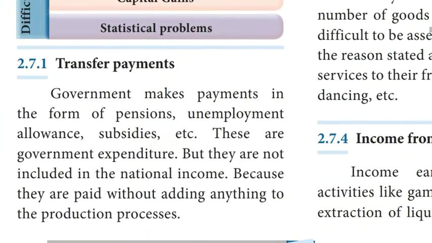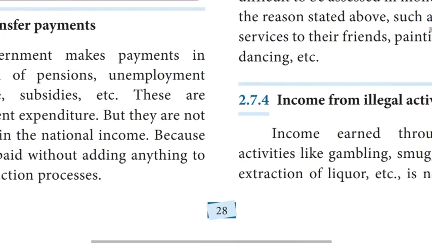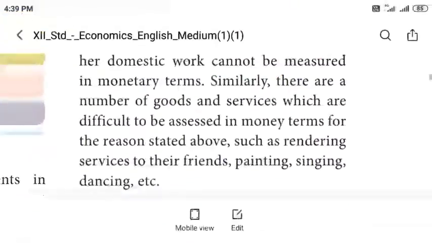First one, transfer payments. Government makes payments in the form of pensions, unemployment allowances, subsidies, etc. These are government expenditure, but they are not included in the national income because they are paid without adding anything to the production process.